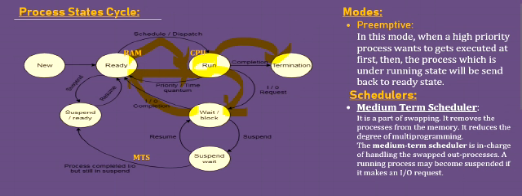And if so many processes want to perform IO operations, this wait or block state may get blocked. This is also a kind of RAM. So whichever process wants to perform an IO operation will be sent to the wait or block state.